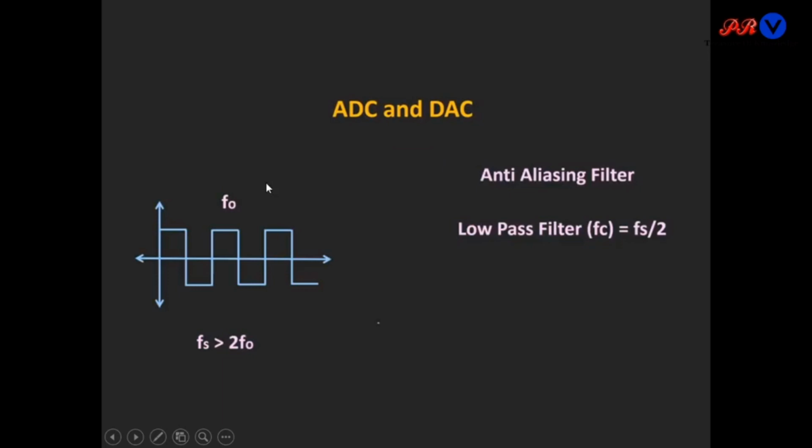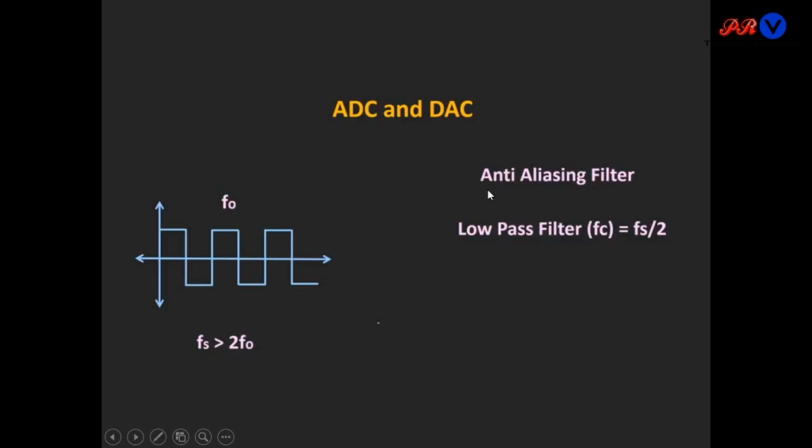Suppose we have to reconstruct a square wave at the output, and we sample this square wave at a frequency greater than or equal to twice f naught, but aliasing will still occur in this case. Why does this aliasing occur? Because we know that a square wave is made up of many harmonics, sinusoidal frequency components present in the square wave. So, here the aliasing will occur.